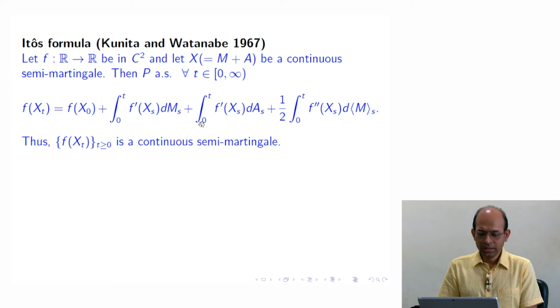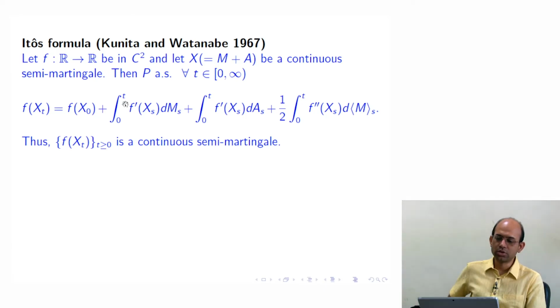However, it does not stop here. Plus the integration 0 to t of f prime of xs das, and this together, because x is m plus a, is the derivative of f and integration with respect to x, the addition of these two terms.